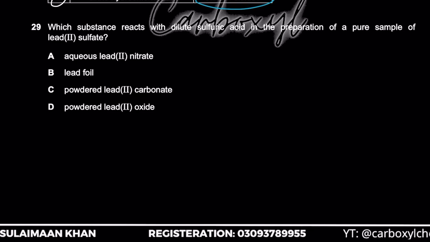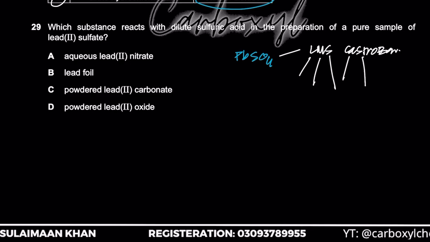Okay, which substance reacts with dilute sulfuric acid in the preparation of a pure sample of lead sulfate? लेड सल्फेट अगर हम अपनी सॉल्युबिलिटी रिवाइज करें, all sulfates are soluble except for LMS and castrobar. All sulfate salts are soluble except for LMS and castrobar. और LMS क्या है? Lead sulfate, mercury sulfate, silver sulfate, calcium sulfate, strontium sulfate, barium sulfate. And obviously this is lead sulfate.